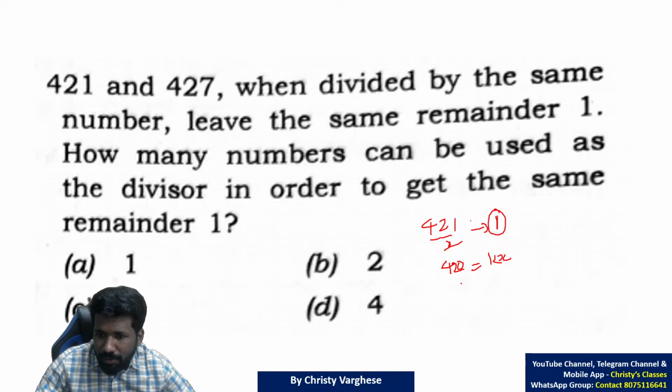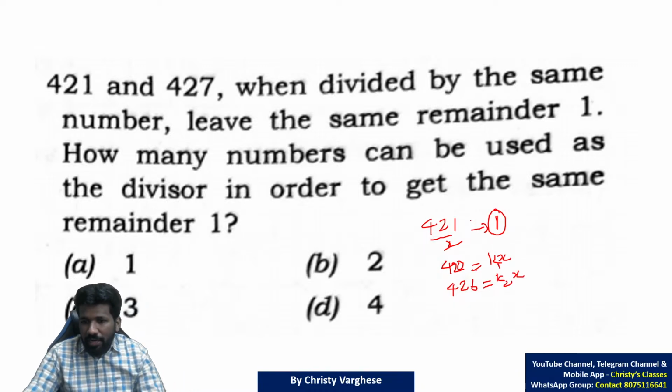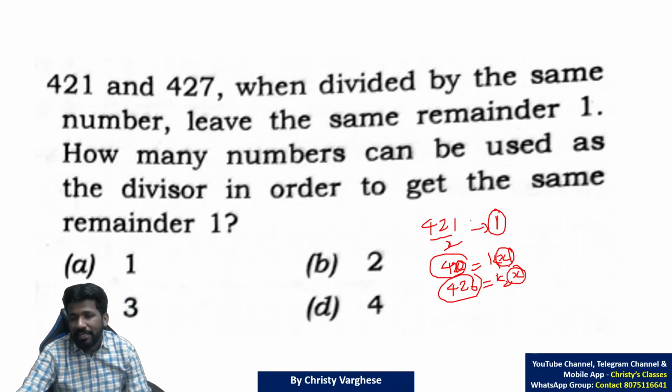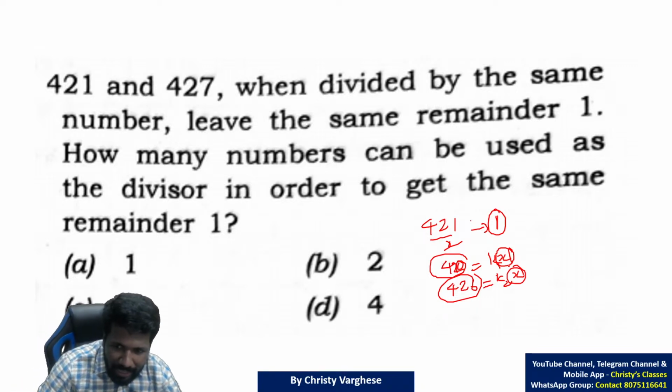Now 427 is the same idea. 427 divided by x leaves remainder 1, so 426 will be, if this is k1, another multiple of x itself. That means 420 and 426 are common multiples of x. The idea of least common multiple and highest common factor that you learned can help here.